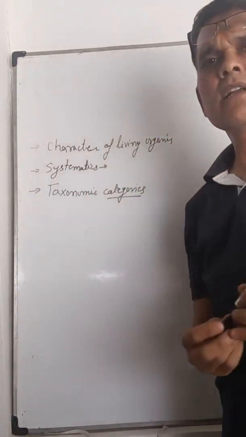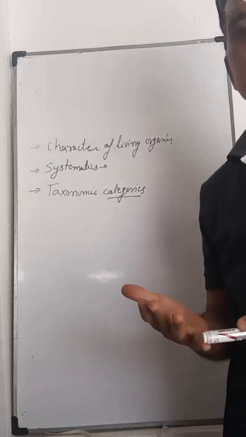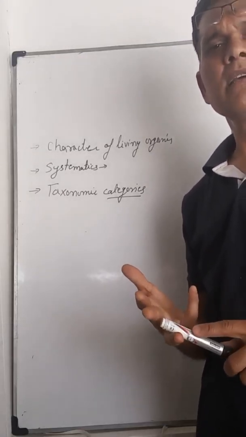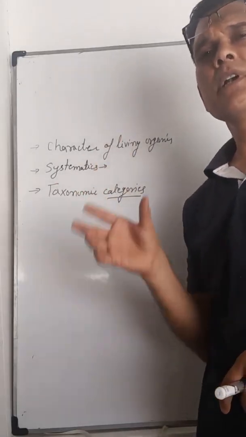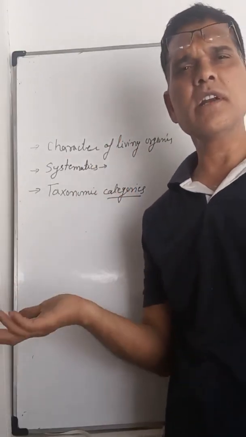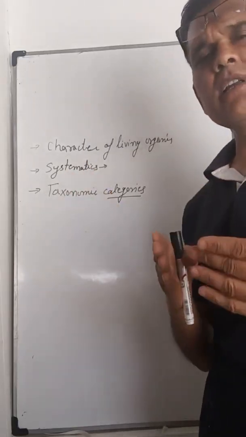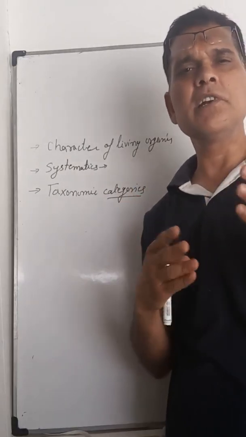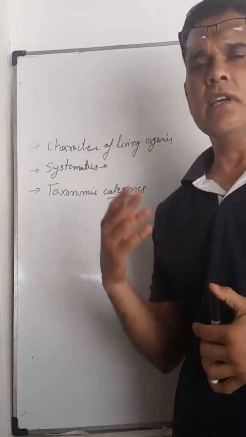Taxonomic categories include kingdom, phylum, class, order, family, genus, and species. All these different taxonomic categories are based on correlated characters, which are similar characters present together. When we move from species up to kingdom, the similarities decrease, and from kingdom down to species, the similarities increase.